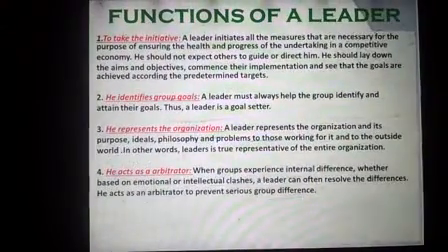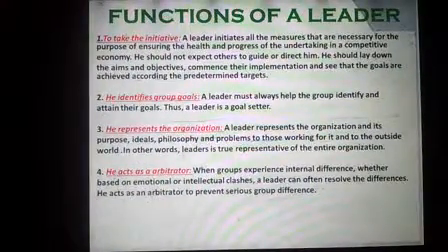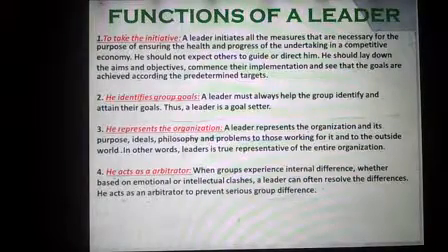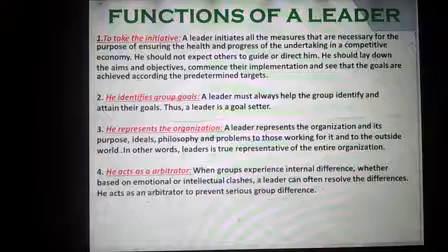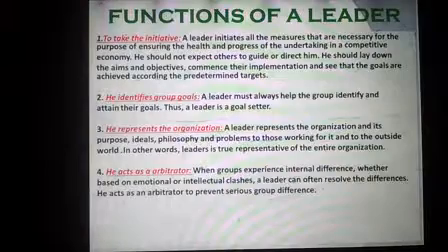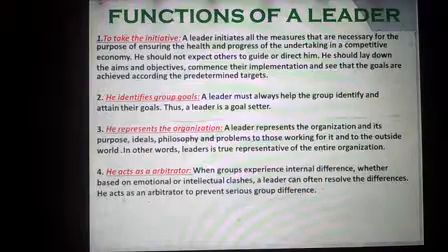Simple points. Functions of a leader: to take the initiative. He identifies group goals, represents the organization and acts as an arbitrator. How does he take initiatives? He initiates all the measures that are necessary for the purpose of ensuring health and progress of the undertaking in a competitive economy. He should not expect others to guide or direct him. He should lay down the aims and objectives, commence their implementation, and see the goals are achieved according to the predetermined targets.